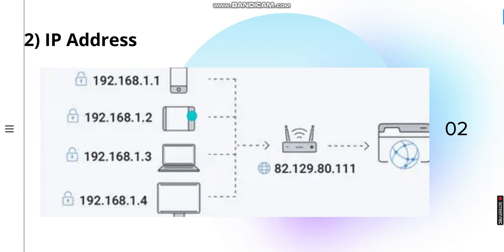Similarly, in our applications also, we have client. They are going to have their IP address, and servers are going to have their own IP address. So client is going to send the request to the server, to this IP address, that this is my server, this is YouTube server, or this is Google server, or this is some specific application server. So that is how the requests are sent. And yes, IP address is in this format. It is divided into four parts. First part, then dot, second part dot, 80 dot, triple one. So it can be any number, but this is the format of our IP addresses.